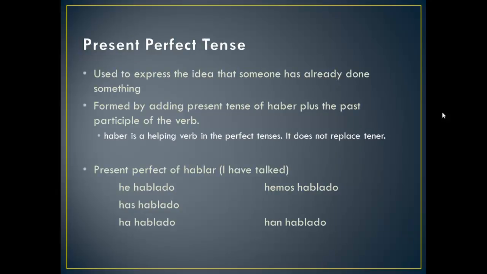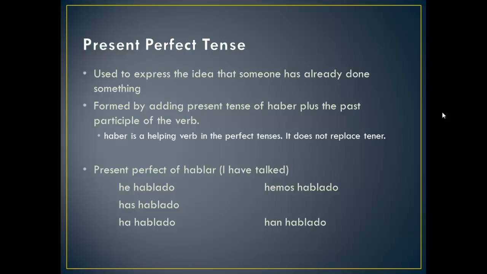All right, so that's the past participle that you formed right there. Now we're going to add that to haber to make the present perfect tense. We use the present perfect tense to express an idea that somebody has already done something. It's formed by adding the present tense of haber plus the past participle of the verb. So you're taking what we just went over, the past participle, and adding the present tense of haber.